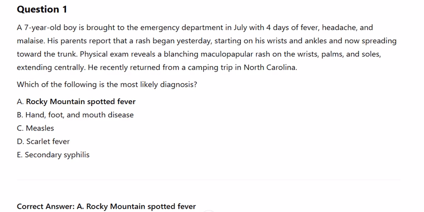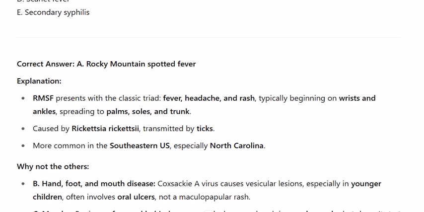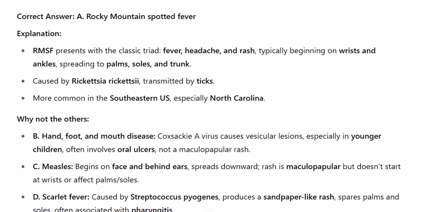Rocky Mountain Spotted Fever. Explanation: RMSF presents with a classic triad: fever, headache, and rash, typically beginning on wrists and ankles, spreading to palms, soles, and trunk. Caused by Rickettsia rickettsii, transmitted by ticks. More common in the southeastern U.S., especially North Carolina.